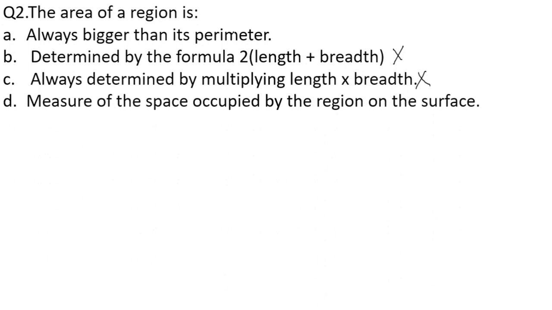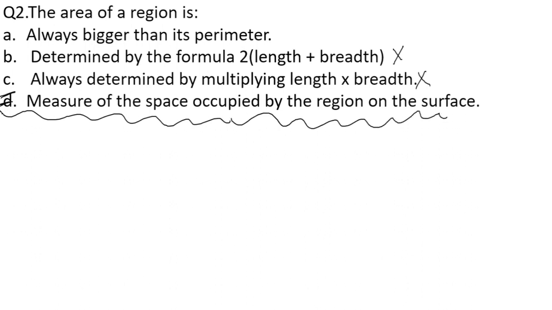Now, always bigger than its perimeter, let us keep it aside. And the measure of the space occupied by the region on the surface. Right now I have explained to you that the measure of the space occupied by the region on the surface is nothing but the area, that is, the area enclosed, or the space enclosed in any shape, is nothing but the area.